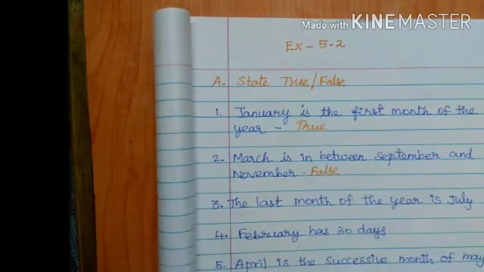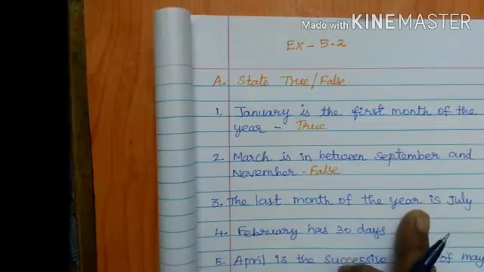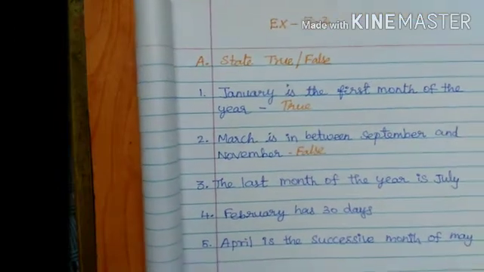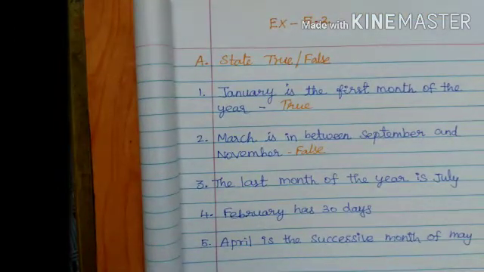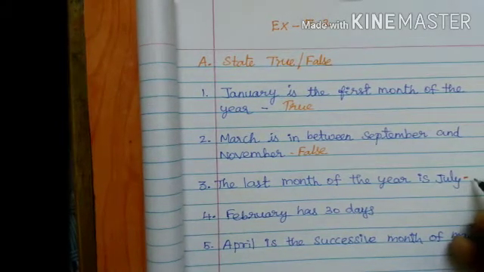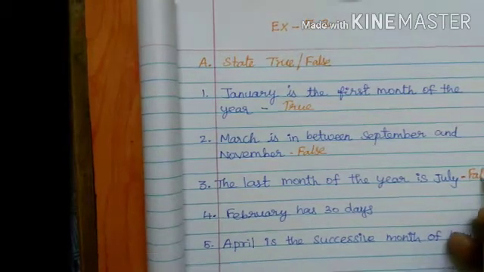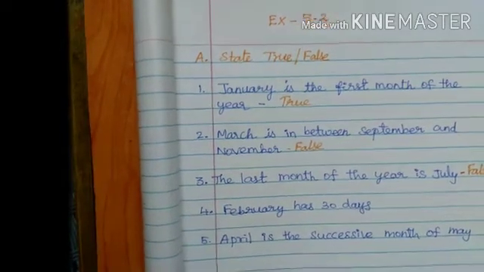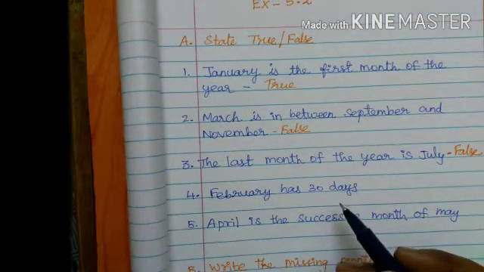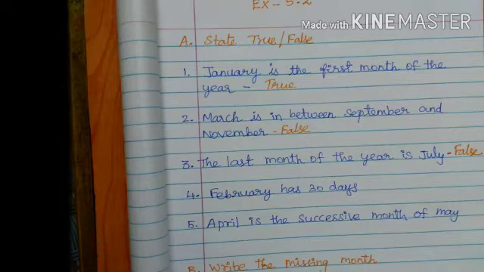The next one, the last month of the year is July. Everyone learn the calendar, the last month is only December, but here July is given. So this is false. The next one, February has 30 days. Wrong. February has only 28 days. In a leap year it has 29 days, not 30 days.